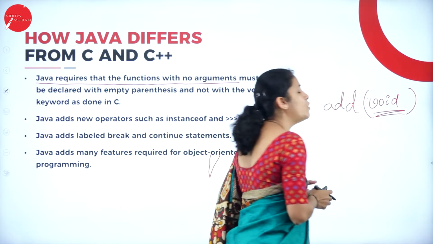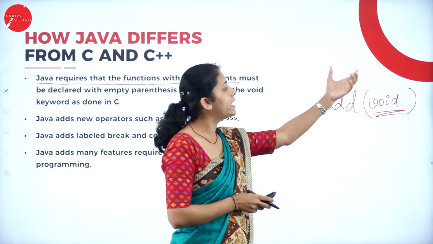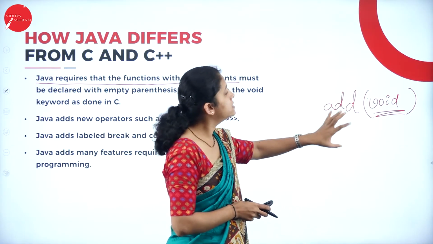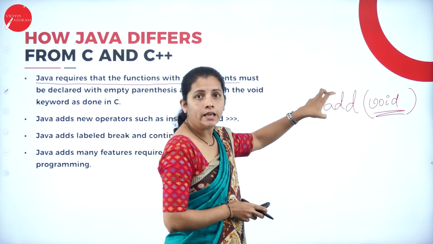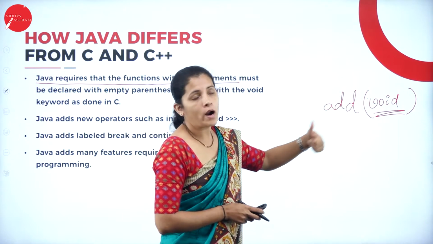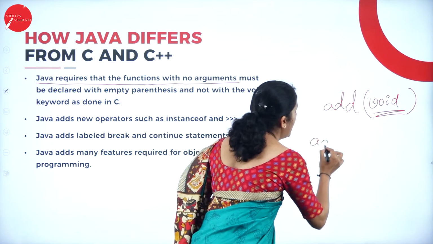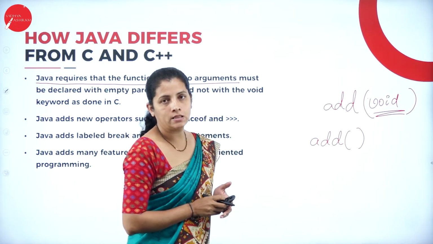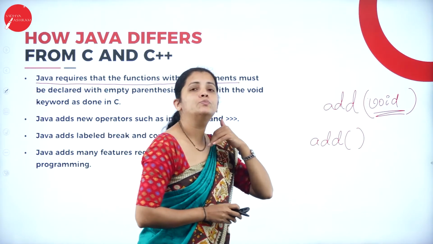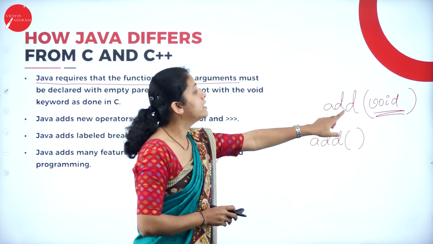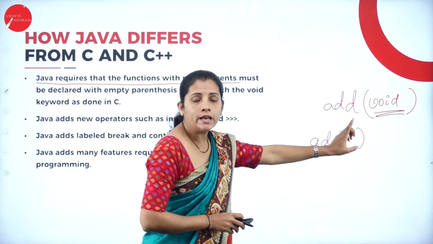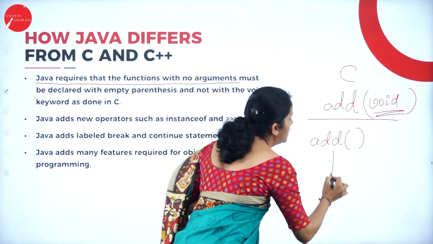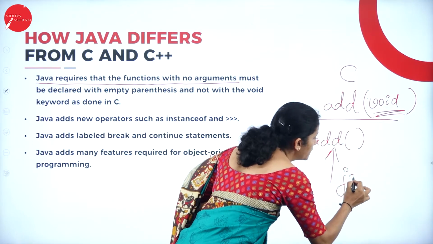Void means it does not have any argument. Suppose I write the same function in a Java program, I write it as it is, using empty parentheses. That means I'm not going to specify any return value or any argument. So this is in my C program and this is in my Java program.